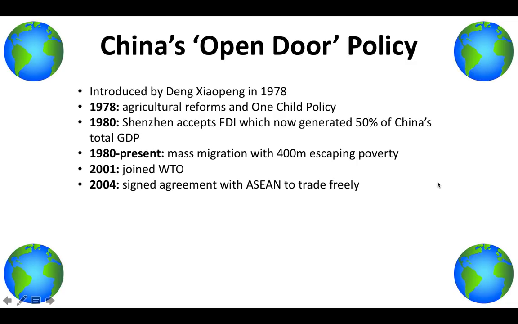leave the rural areas. In 2001, China joined the World Trade Organization, and as I said previously, because of the WTO, they have agreed to reduce their restrictions on selling rare earth materials. And in 2004, as I said again, they signed an agreement with ASEAN to trade freely.